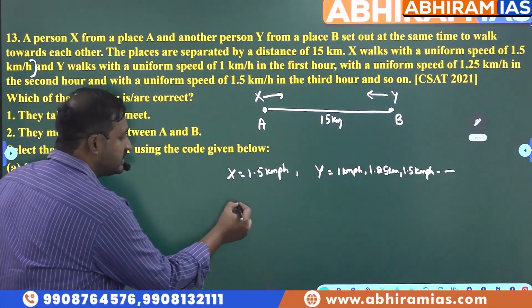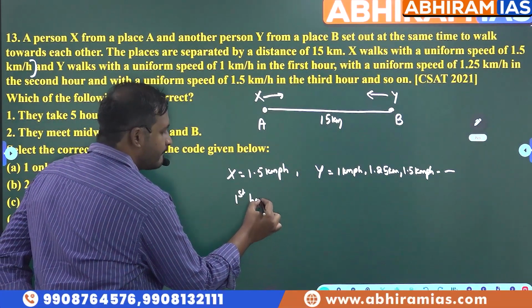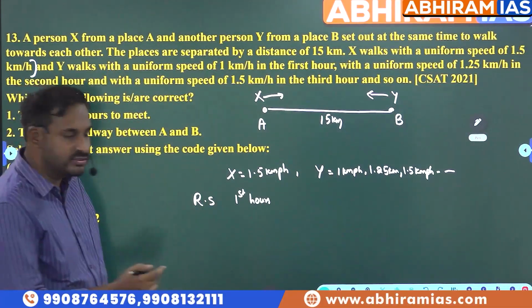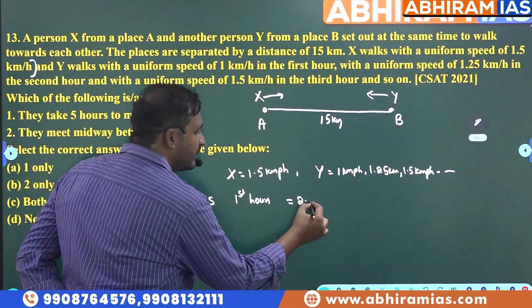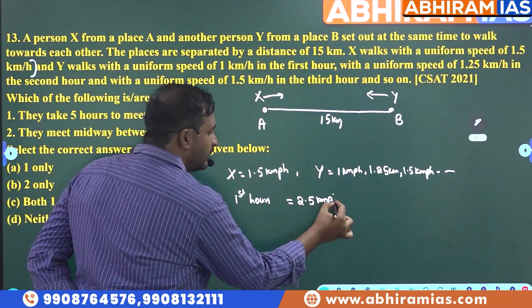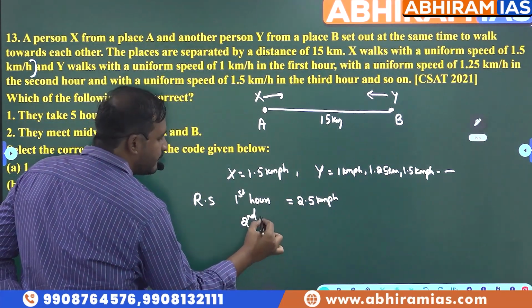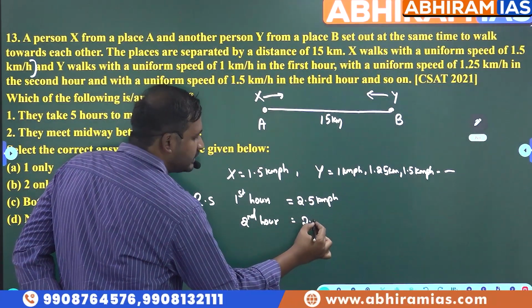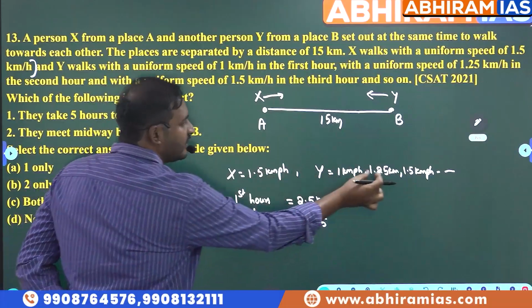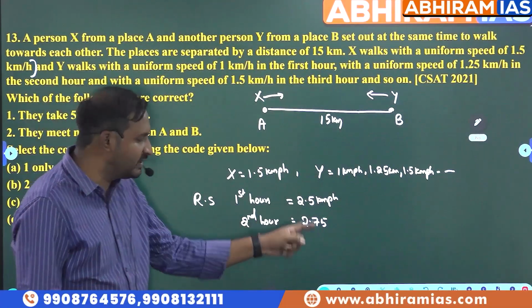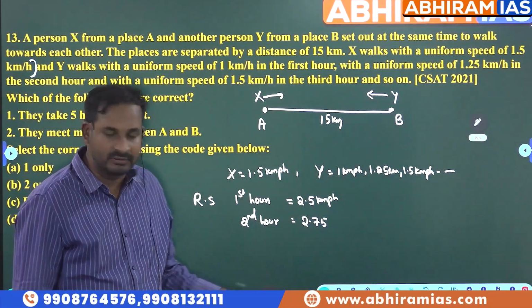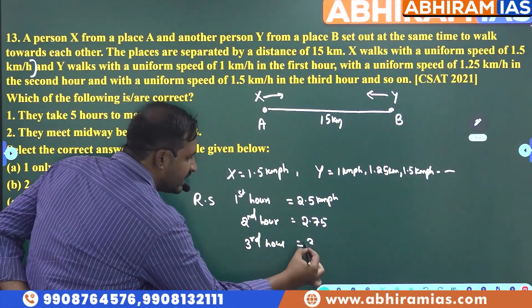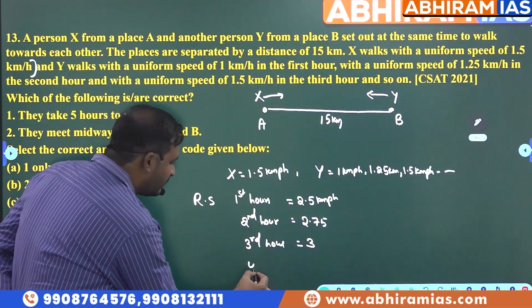Now in the first hour what is the relative speed, students? They are moving in opposite directions, so the relative speed is 2.5 kmph. Now in the second hour what will be the relative speed? 2.75. Why? Because 1.5 plus 1.25, every hour it will increase by 0.25. Next in the third hour, the relative speed is 3 kmph. In the fourth hour what will be the relative speed?